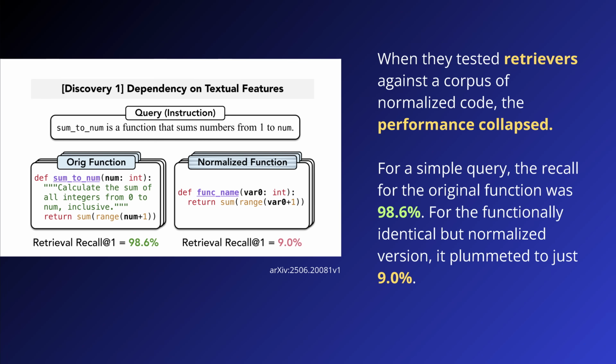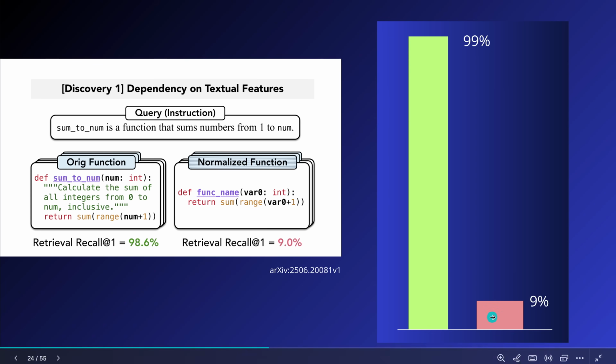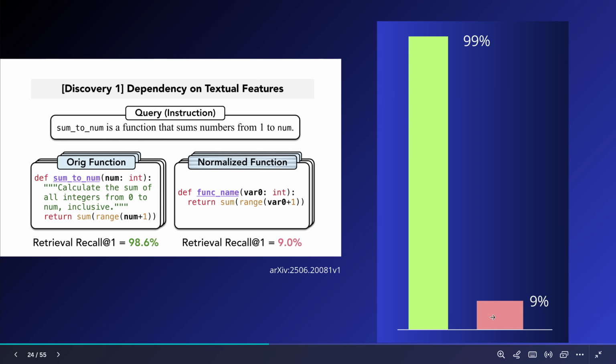But guess what? When they did a retrieval recall at 1, their performance was 99%. But when they used the normalized function and they were looking for the code, the retrieval recall at 1 was 9%. Now, just to show you, this is the performance difference between normalized and non-normalized. Here, okay, 98.6, I wrote 99. This is the performance we have with this kind of code. And this is the performance if you give a code AI just the code.